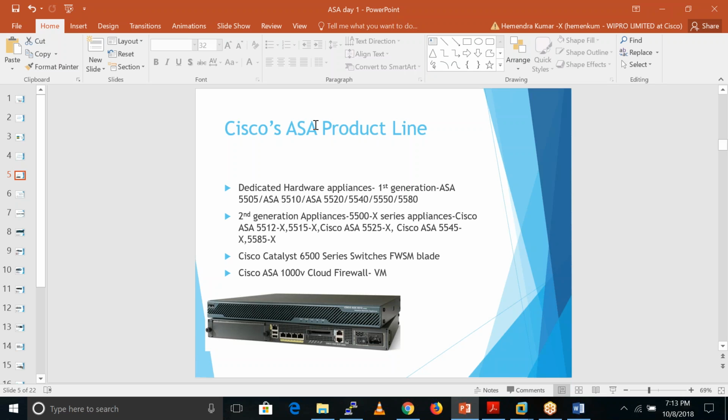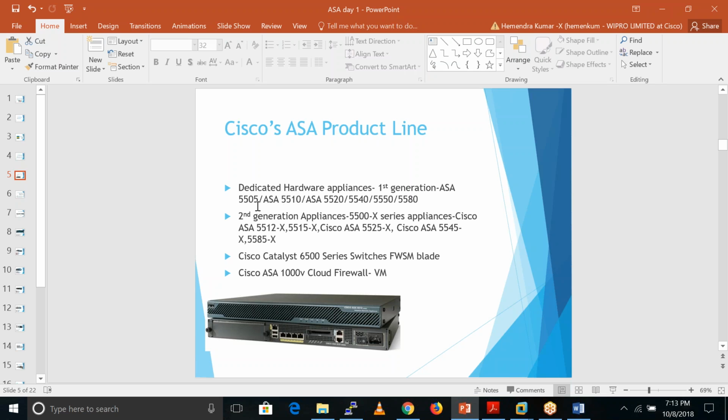So these are some ASA product lines. When Cisco launched ASA, the first version was 5505. After that they have 5510, after that 5520, 5540, 5550 and 5580. Remember this. They don't have an X at the end. These are the simple ASA 5550.